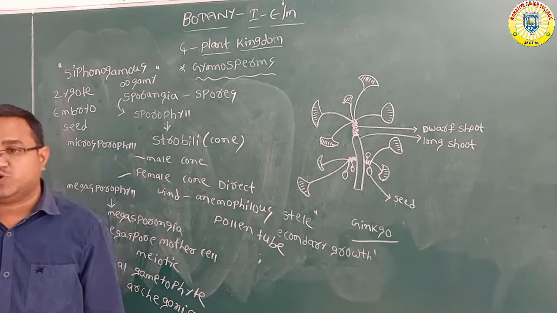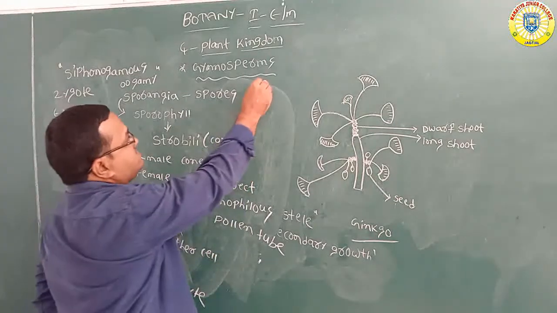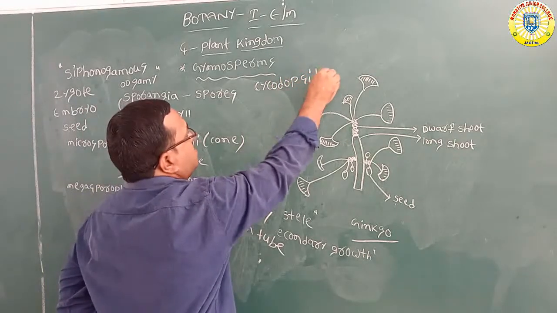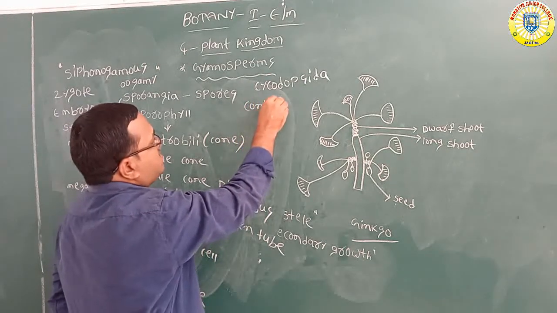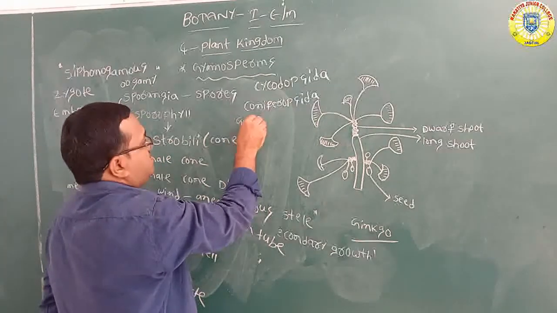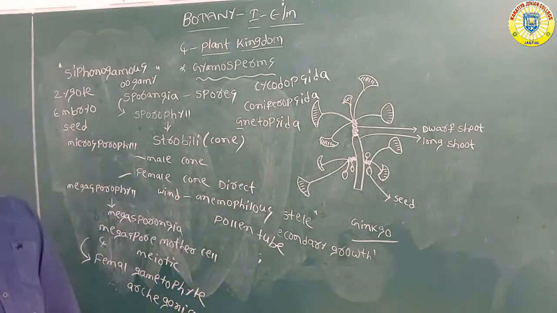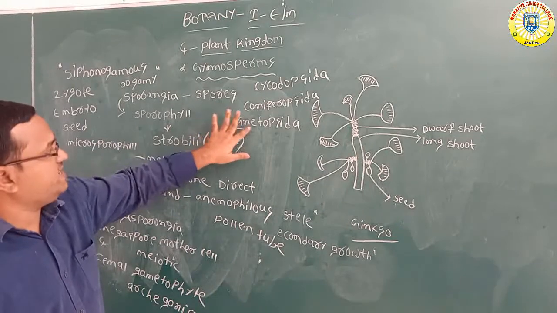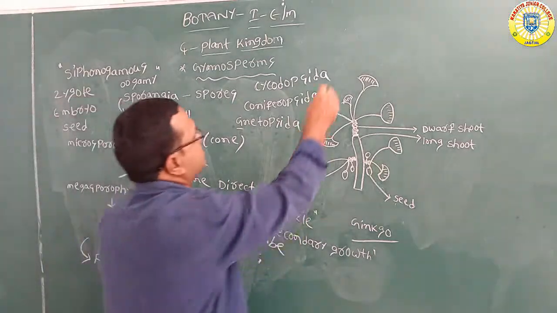Gymnosperms are again divided into three classes: Cycadopsida, Coniferopsida, and Gnetopsida, where the G is silent. Cycadopsida example: Cycas.